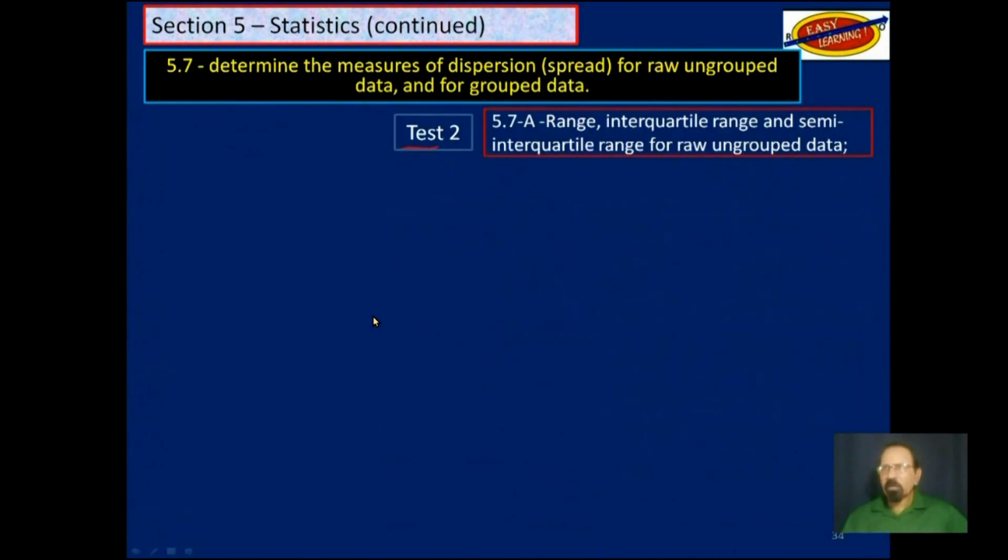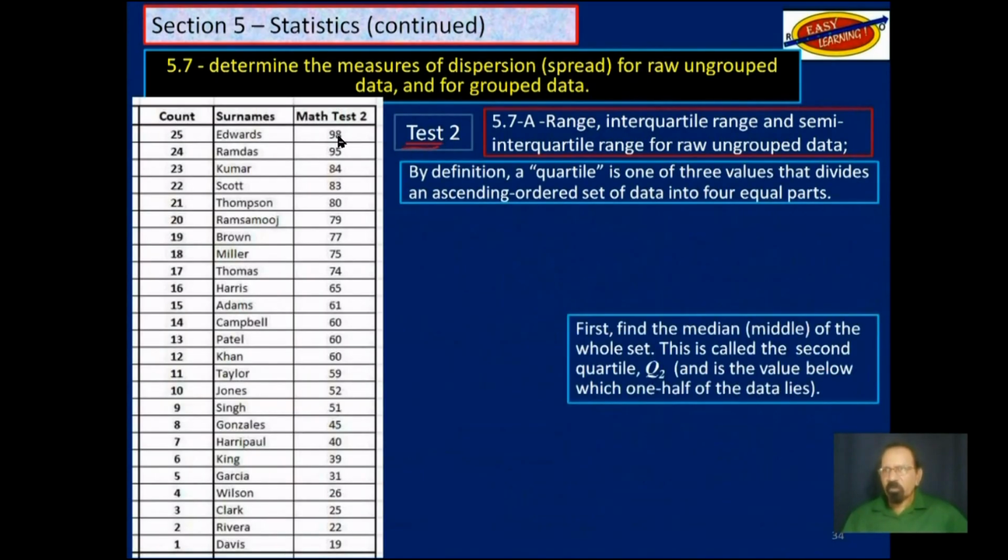Let's go back to test 2 as well and do the same thing. So we will divide this. We will find, first of all, where the middle value is. In this case, since it's 25 values, we'll just pick the 13th one. And so Q2, which is really the median, is 60.